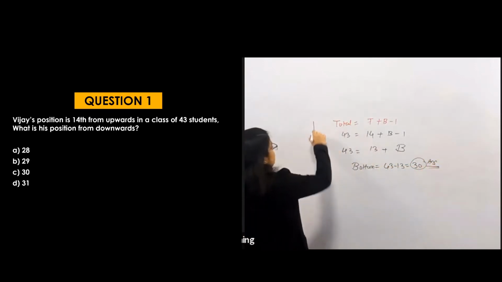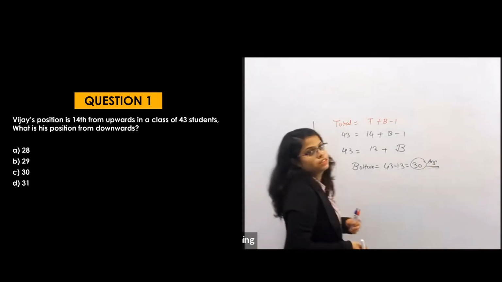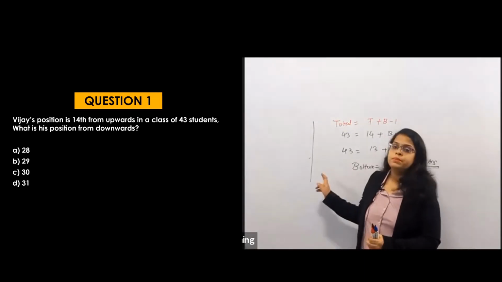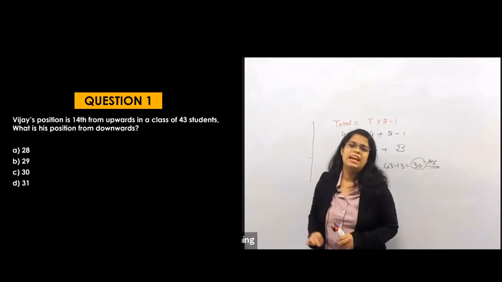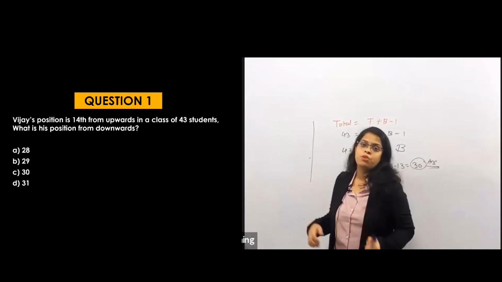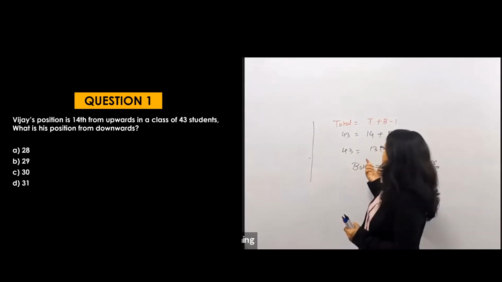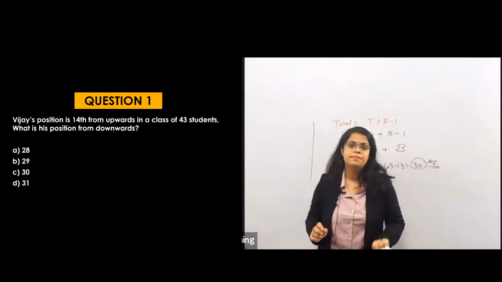You don't even need to draw the diagram here. If there is only one person's position, then don't go for the diagram. You can solve easily by the formula. And this formula is also very easy to remember, okay, it's not difficult.